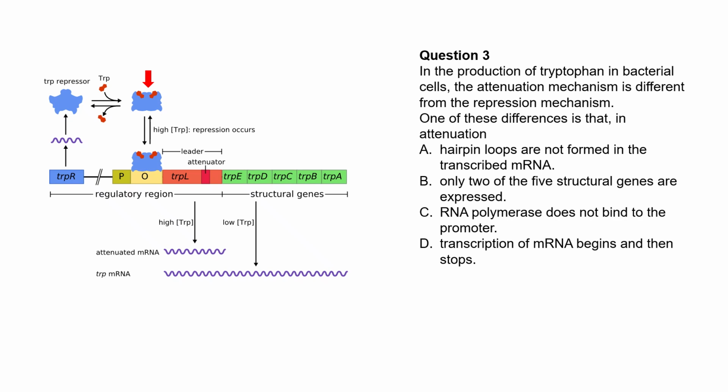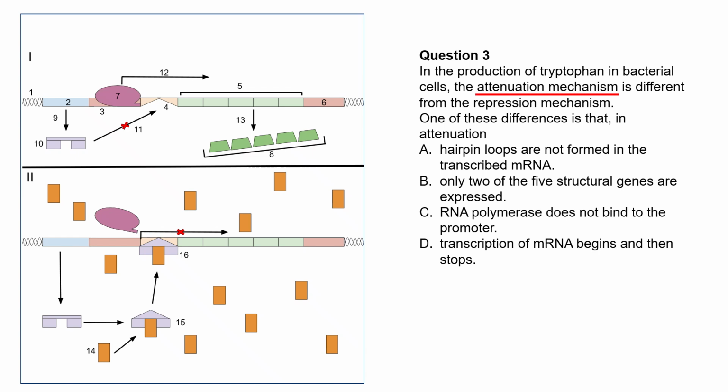When tryptophan levels are low, the repressor is released, permitting transcription to occur. Beyond this initial control, the TRP operon employs attenuation as a second layer of negative feedback control over its expression, further fine-tuning the process.